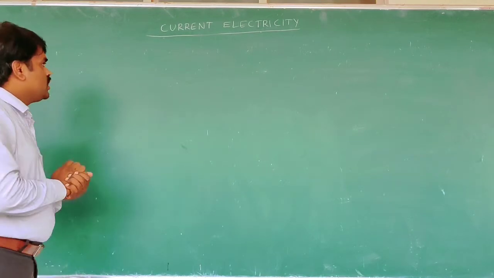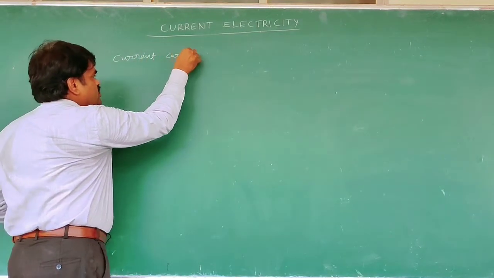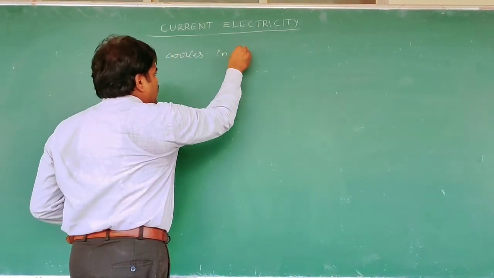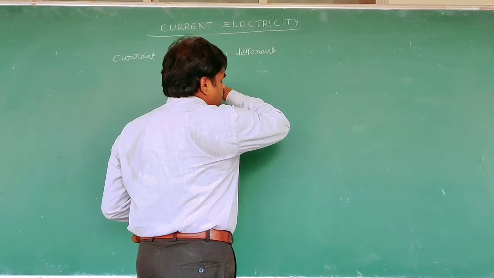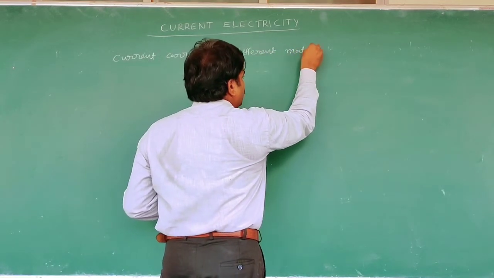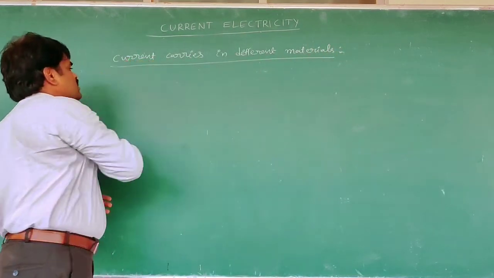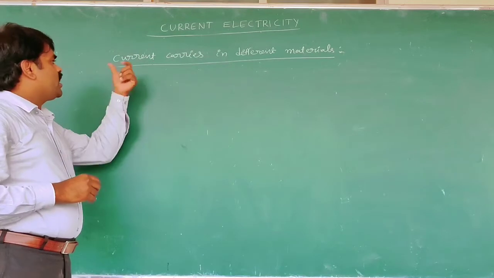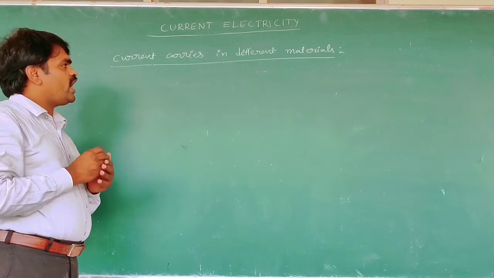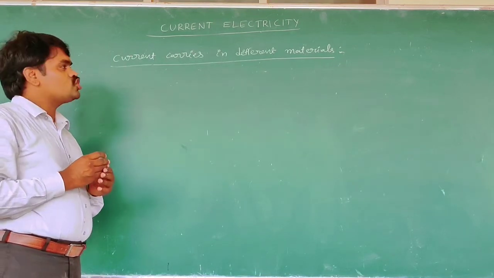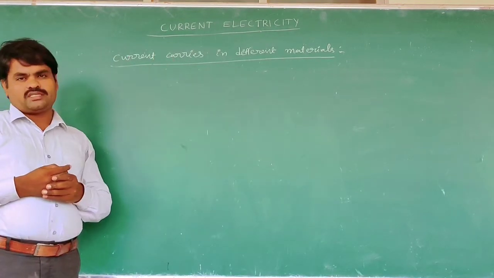Discuss a very small topic, that is current carriers, in different materials. Here, what is meant by current carriers? The charged entities whose flow in different directions constitute electric current are called current carriers.